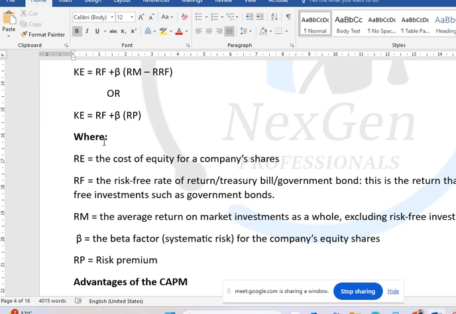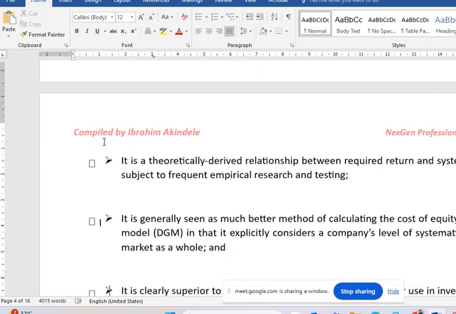Another thing is market return. Why do we have the beta factor? Beta factor measures systematic risk. I said when we get to portfolio theory, we will explain more on risk, actually when we get to risk-adjusted cost of capital. Systematic risk, as I explained the other time, is the risk that affects the general business, the general economy, everybody. Talking about the inflation rate, the unemployment, the exchange rate, and so on and so forth. And we have here the risk premium, which is what we explained in our last class.